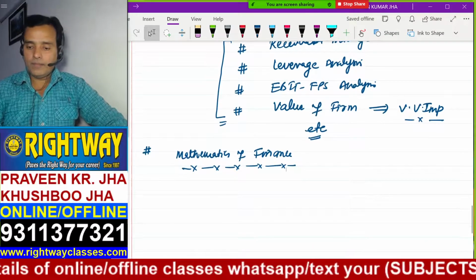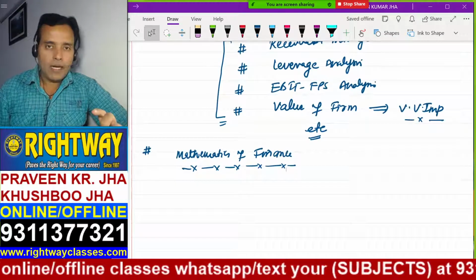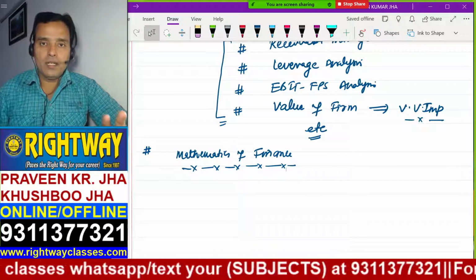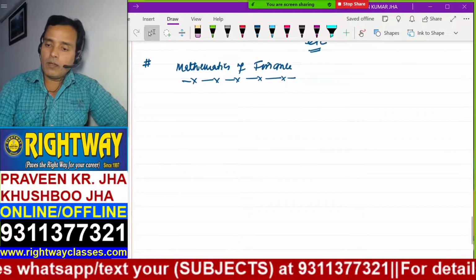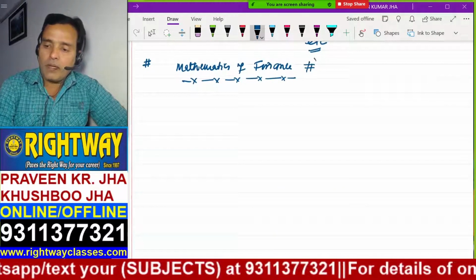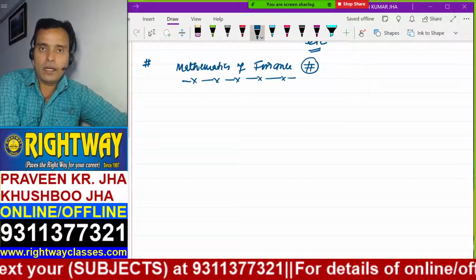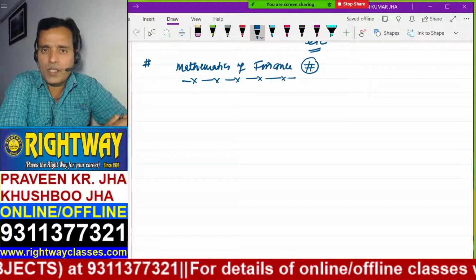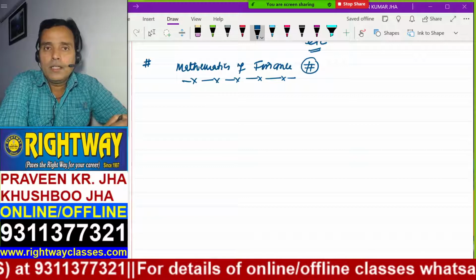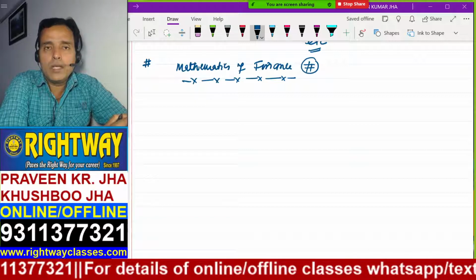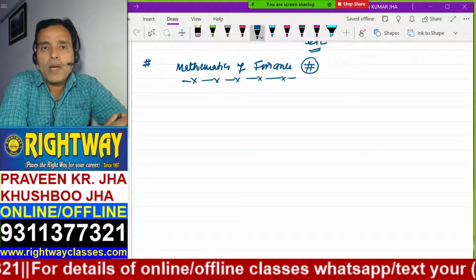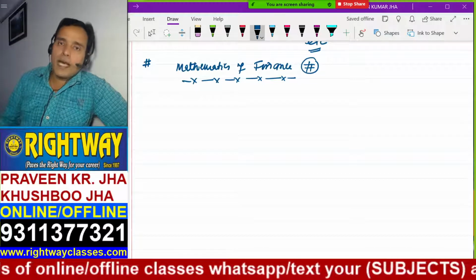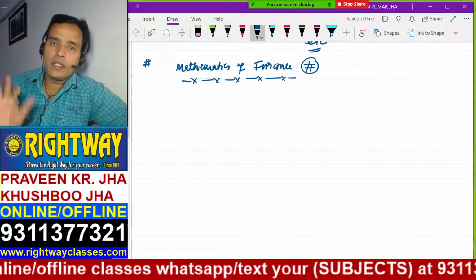Mathematics of finance. Now my speed will automatically be reduced by 20%, because I'm going to discuss something serious. Listen here, this chapter is not itself directly useful in financial management, because it is not a part of financial management. Rather, this is a tool. This tool is used by the businessman to make financial decisions. Mathematics is a tool utilized by the financial manager to take decisions.